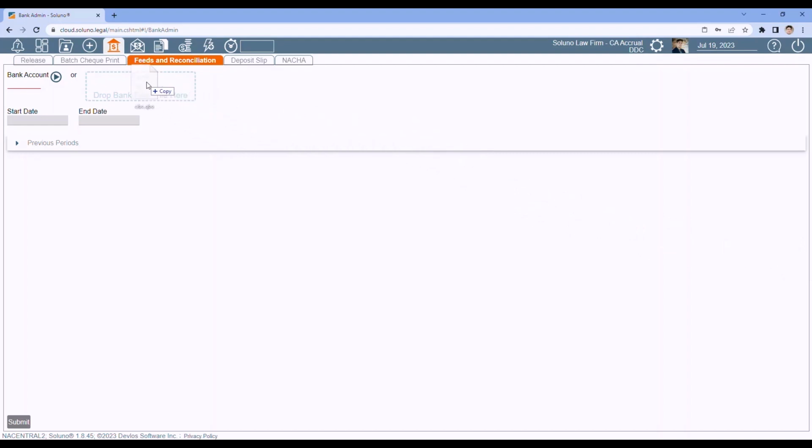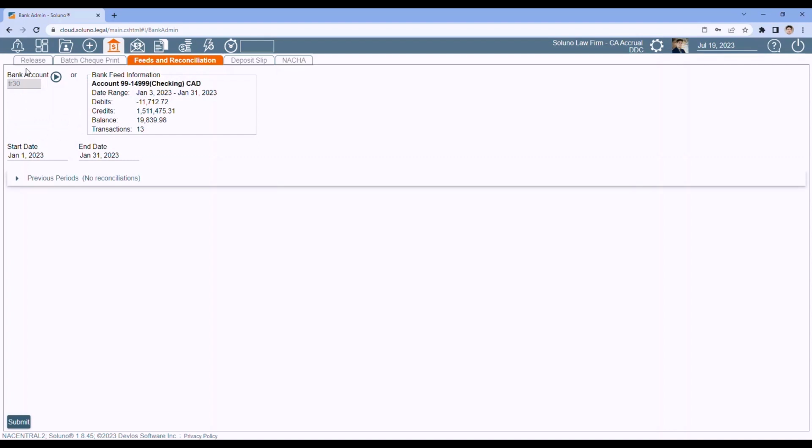And if you can do it, when you drag it in, we will find the bank account, show you the date ranges, go ahead and fill in the debits and the credits, and we basically match everything that was in that QBO file to what we found in Soluno. And then just click Submit.